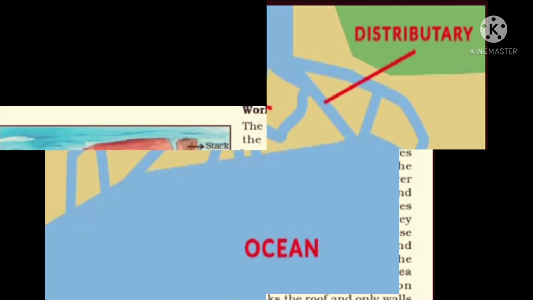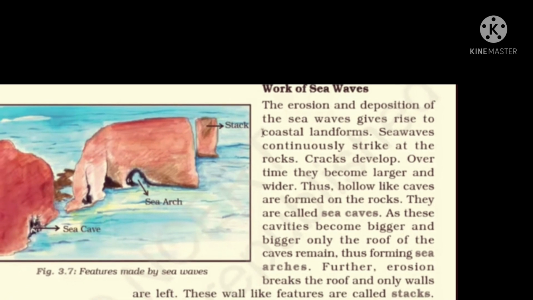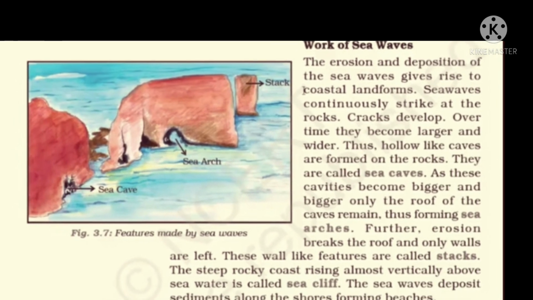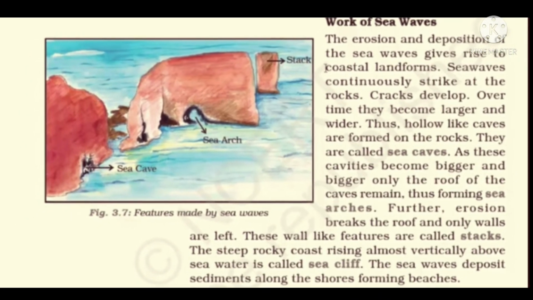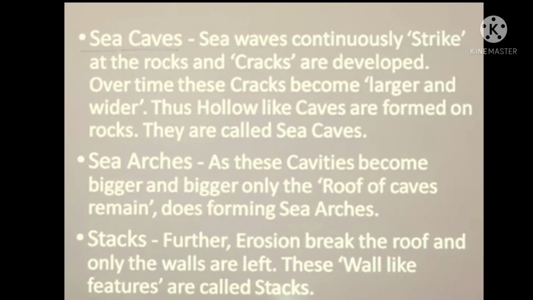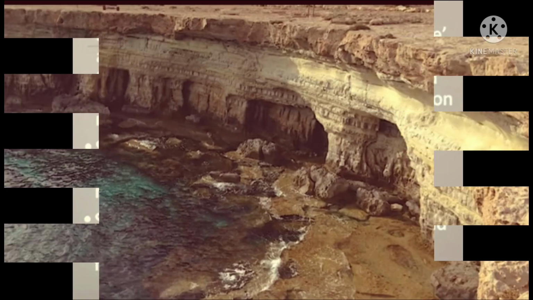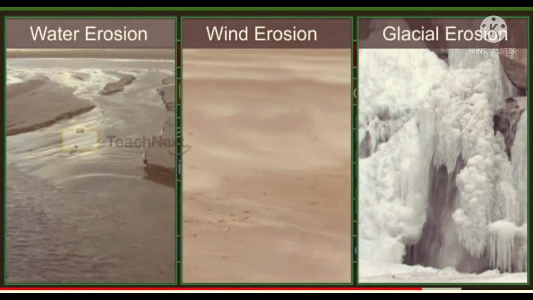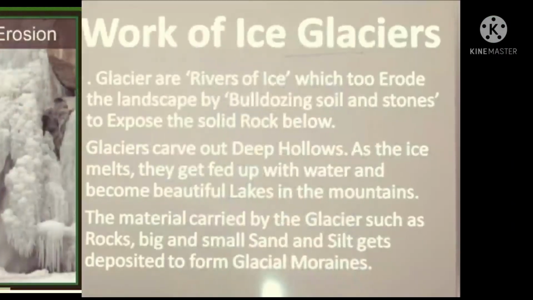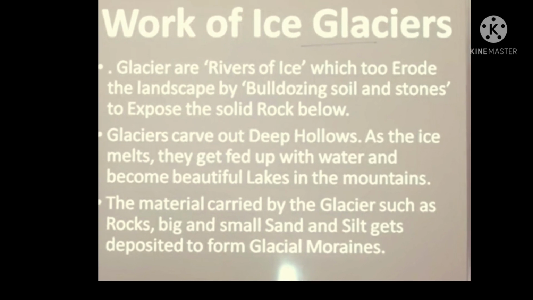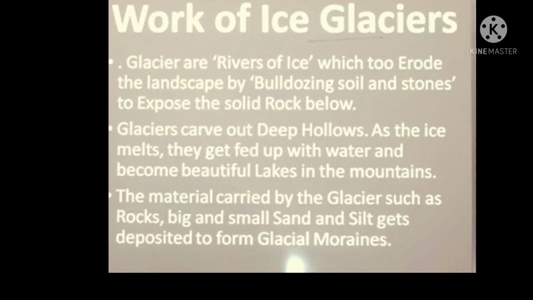The erosion and the deposition of the sea waves gives rise to coastal landforms. The cracks develop over time, they become larger and wider. Thus, hollow caves are formed on the rocks. They are called the sea caves. The glaciers are rivers of ice which too erode the landscape. The materials carried by the glaciers such as rocks, big and small, sand and silt get deposited. These deposits form glacial moraines.